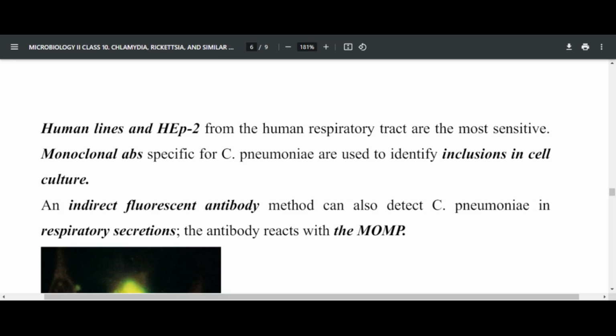Monoclonal antibodies can be used to detect them as inclusion bodies in human epithelial cells, the HEp-2 and other human lines.